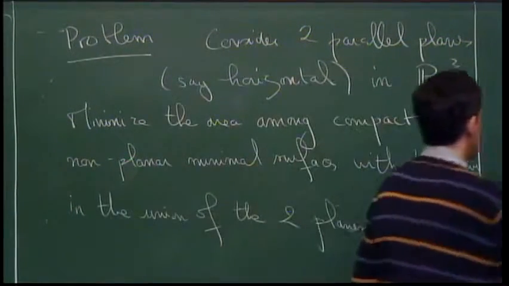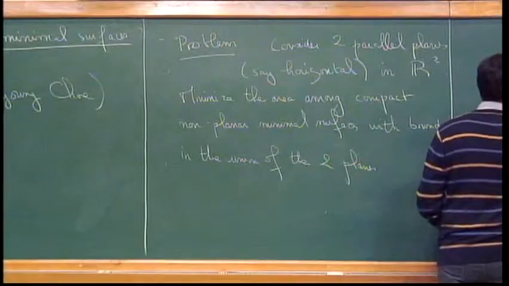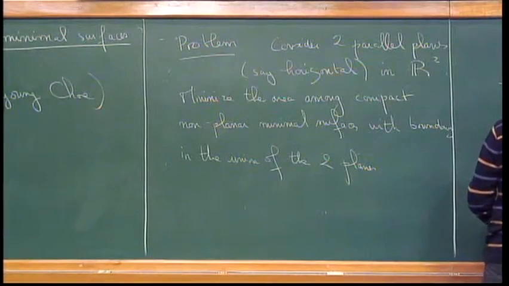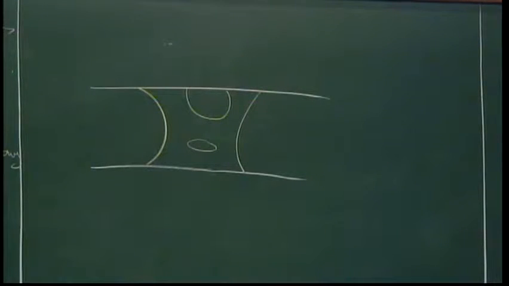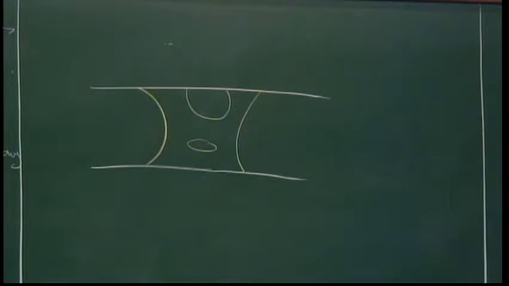Okay, so we have two planes, and I look at all minimal surfaces with boundary in the union of the two planes. So it's a kind of free boundary problem in the sense that the boundary is not prescribed. The only thing I require is that the boundary is something lying in the union of the two planes. And of course, I have to exclude planar, I have to exclude part of planes. If not, the problem has no interest. Okay? And there is no condition about the topology, for example, or the number of ends, or the genus.